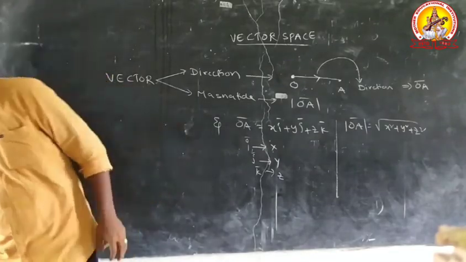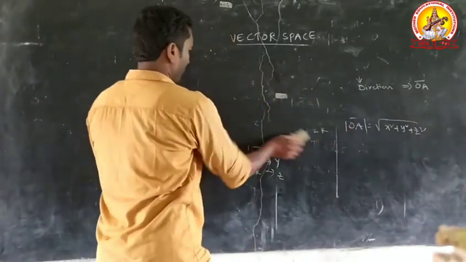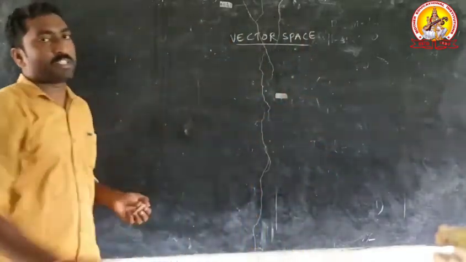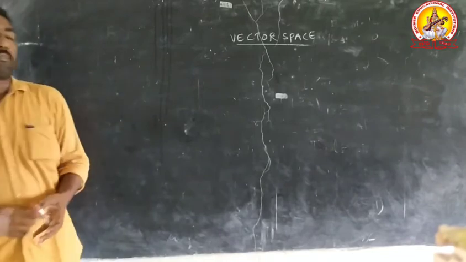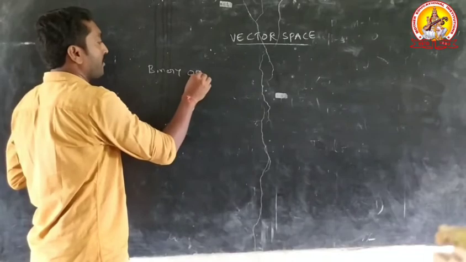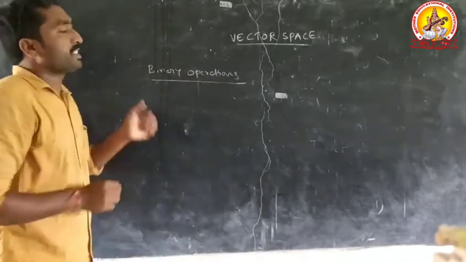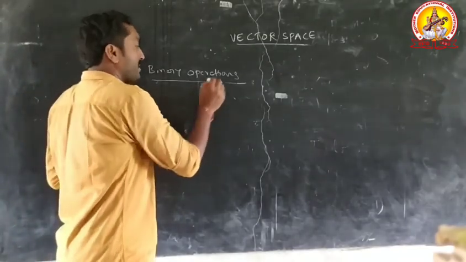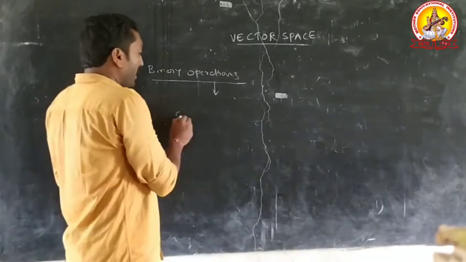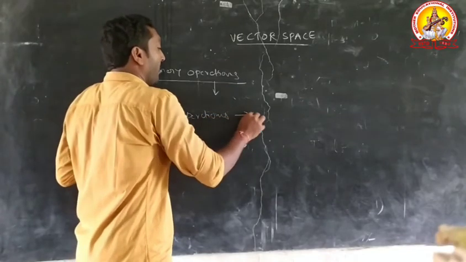Another basic point is binary operations. What is the meaning of binary operations? In mathematical systems there are four operations.